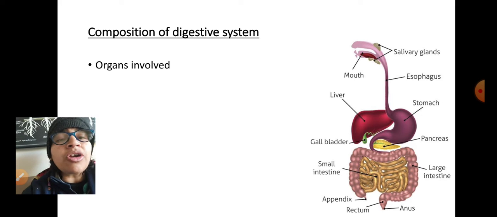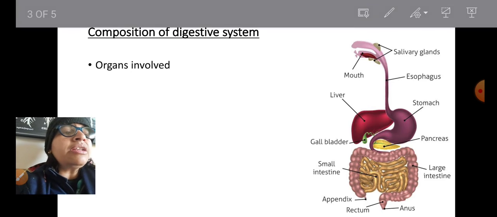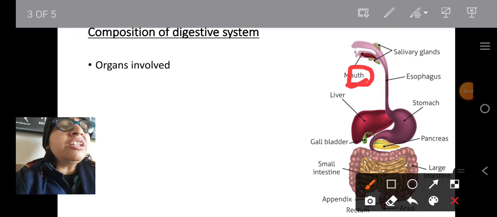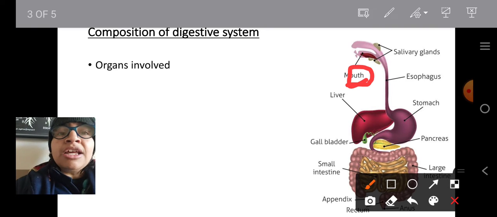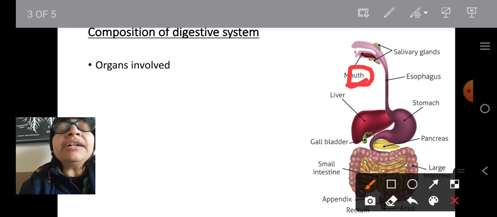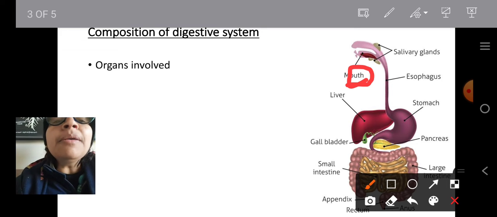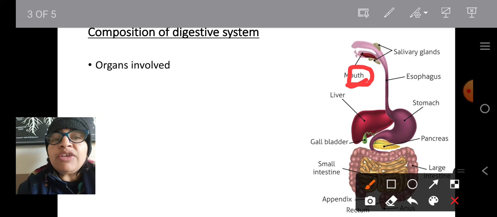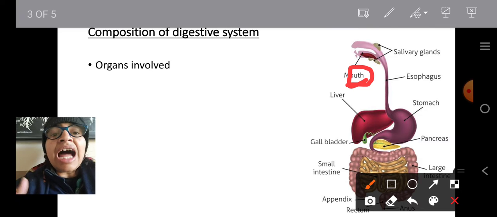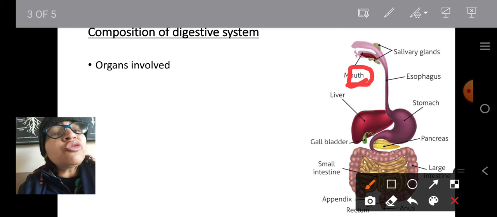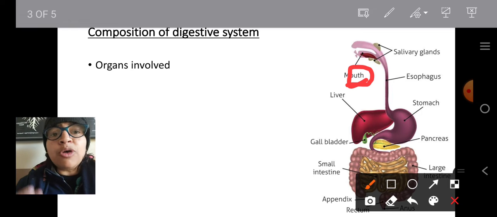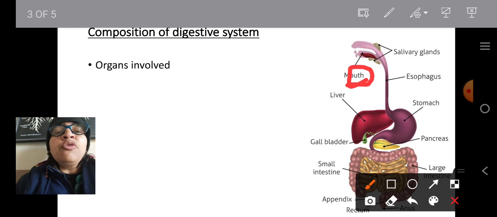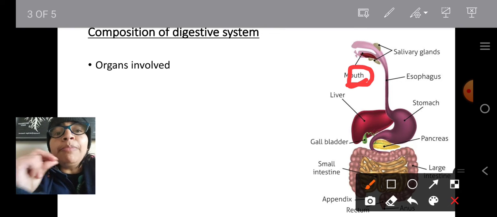Okay, next see our digestive system. Here various organs are involved. The first organ is your mouth. Mouth provides the opening through which the food enters into your body. Food enters into your buccal cavity. After the mouth, we have the buccal cavity which is provided with our teeth, tongue and salivary glands. We have 3 pairs of salivary glands present in our mouth which open their ducts into your mouth so that our mouth can digest the food present.